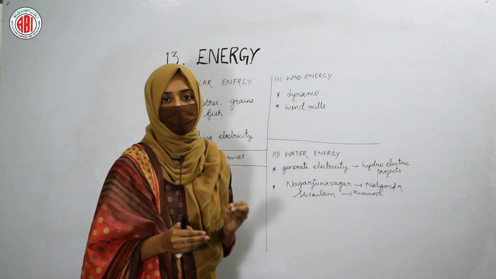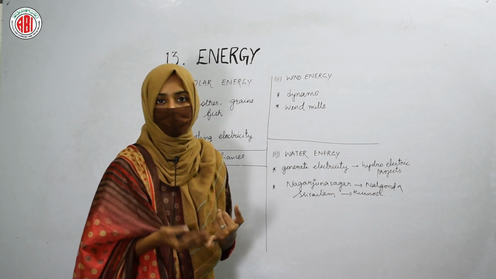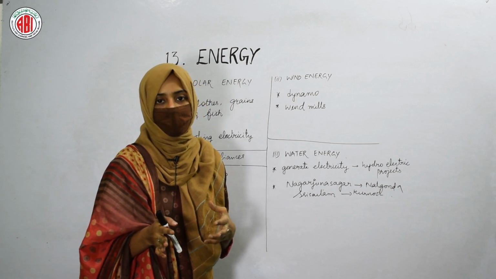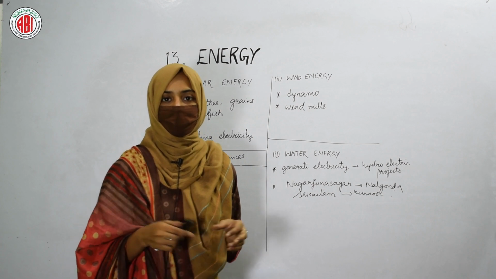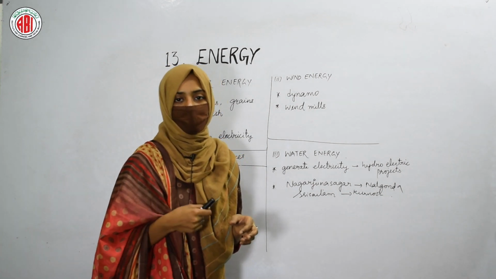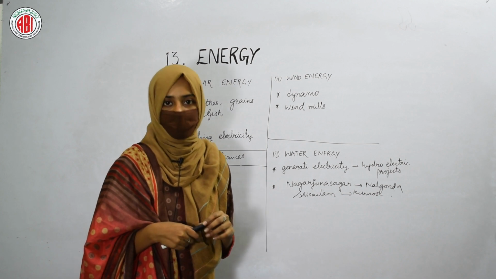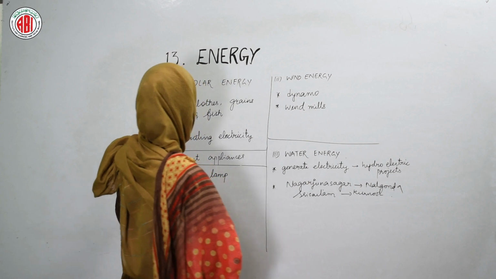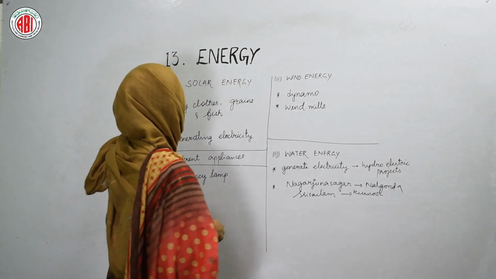At schools, colleges and offices, solar panels are placed on their terraces, and these panels can convert solar energy into electricity, and they use that electricity in running different machines and equipment. So all these different things can work properly by using solar energy.